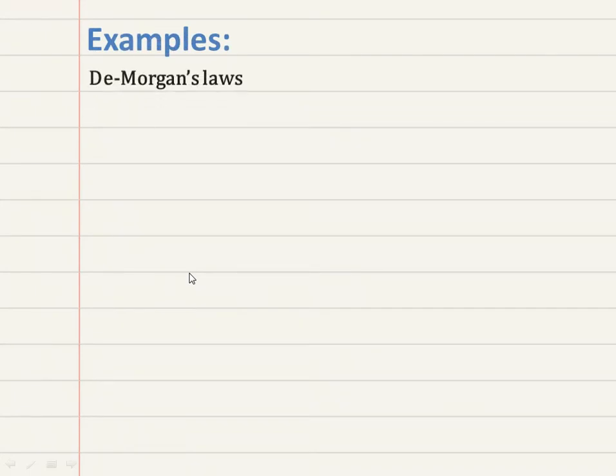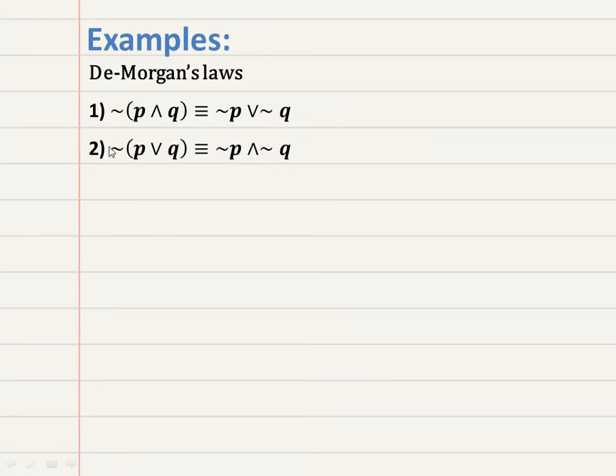See here, a very famous law, that is De Morgan's law. See the De Morgan's law: negation of P and Q is equivalent with negation P or negation Q. So this is De Morgan's law. It is called the negation of conjunction. And the second law is the negation of disjunction. This is the second De Morgan's law: negation of P or Q is equivalent with negation P and negation Q.